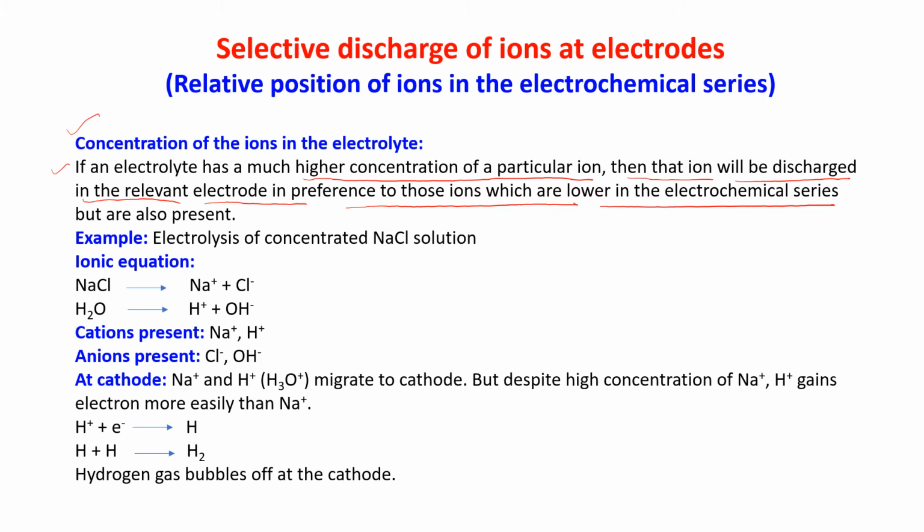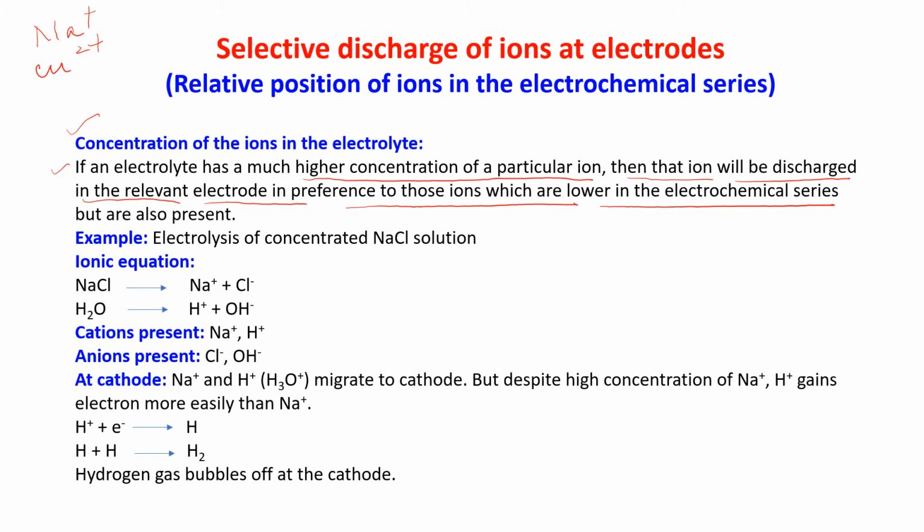What does it mean? It means that suppose we have two cations present in an electrolyte, Na plus and Cu2 plus. In the electrochemical series, Cu2 plus comes lower than sodium Na plus. So preferentially Cu2 plus should get discharged, because both of these will move towards the cathode.